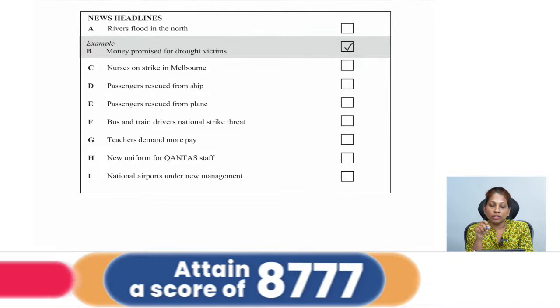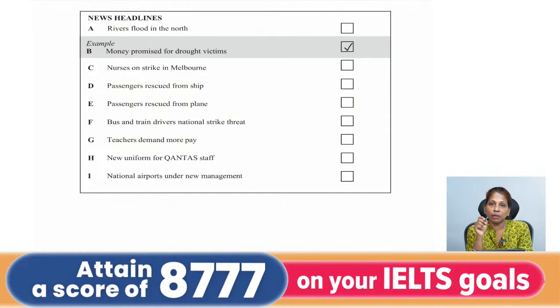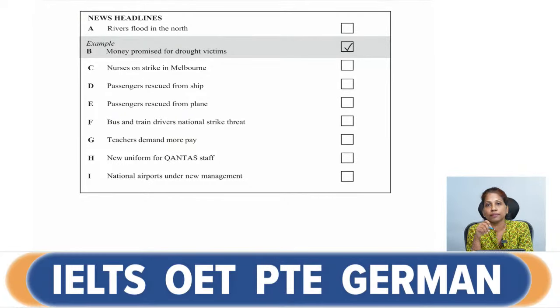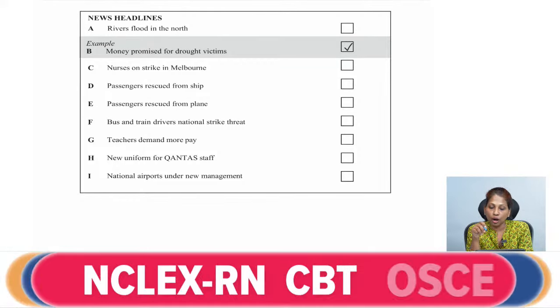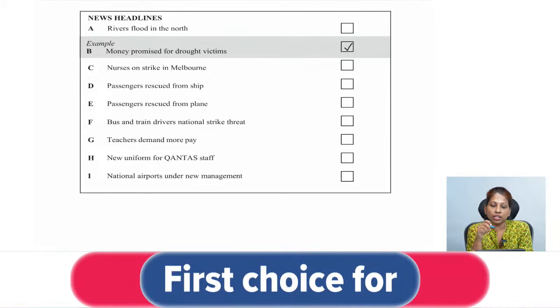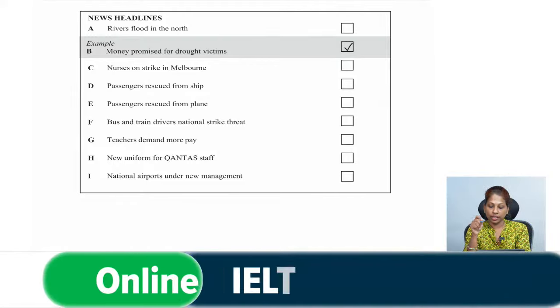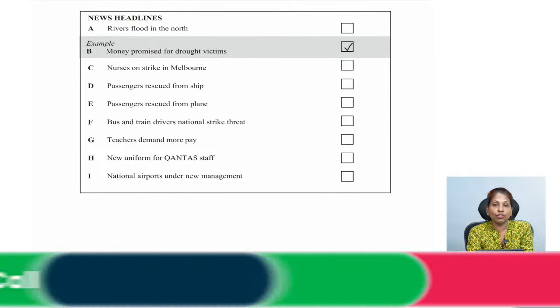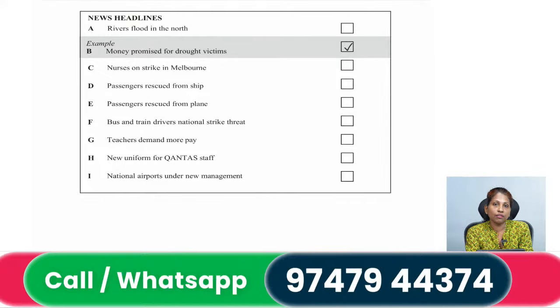So this is the word which they have given: bus and train drivers equals transport workers. That is how you determine the next choice out of the three, bus and train drivers national strike threat. Okay.